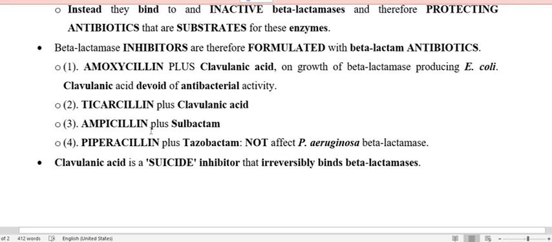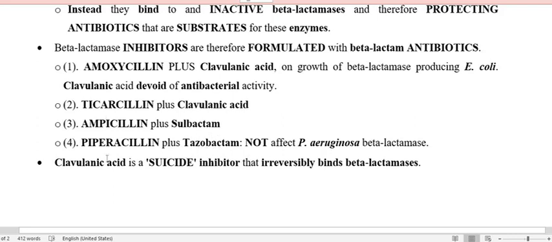In place of clavulanic acid, ampicillin comes in combination with sulbactam. So ampicillin with sulbactam, amoxicillin with clavulanic acid, ticarcillin with clavulanic acid, and piperacillin comes along with another beta-lactamase inhibitor, that is tazobactam.